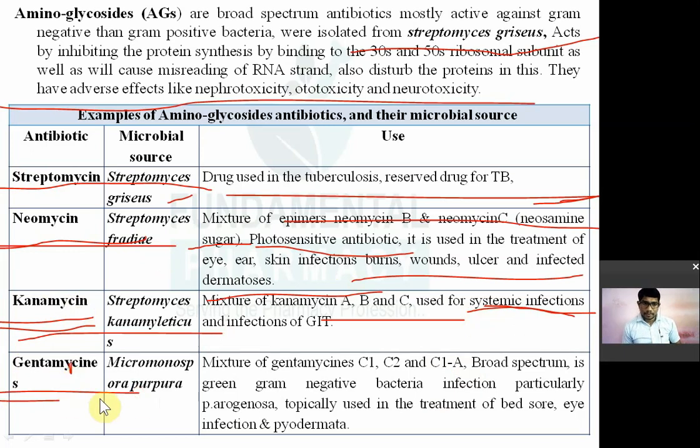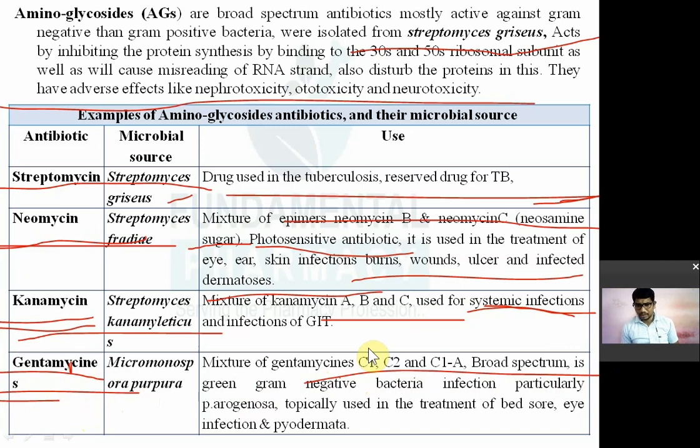Gentamicin. It is obtained from Micromonospora purpurea. Remember, source पूछा है already. Gentamicin is obtained from Micromonospora, okay, remember that is the name of the bacteria, the microbial source. Now again it is a mixture of three antibiotics: gentamicin C1, C2, and C1A.